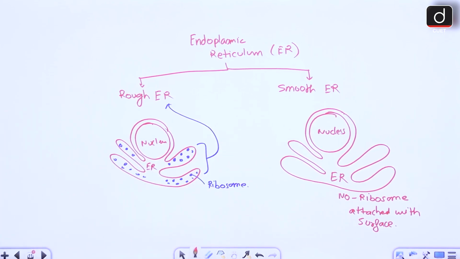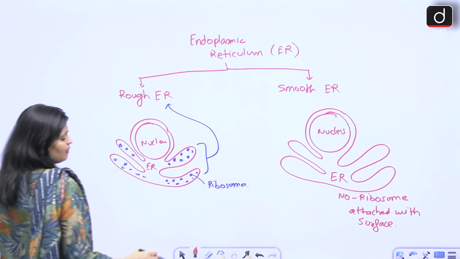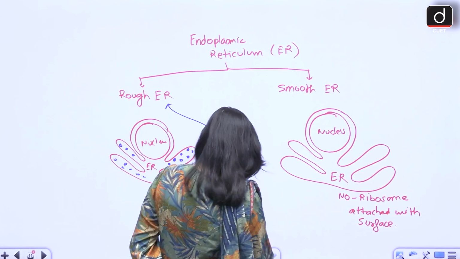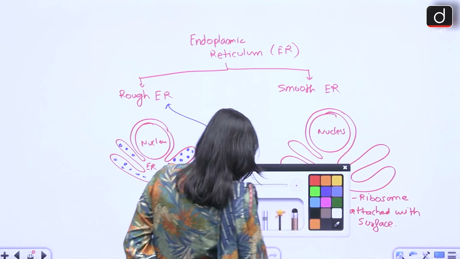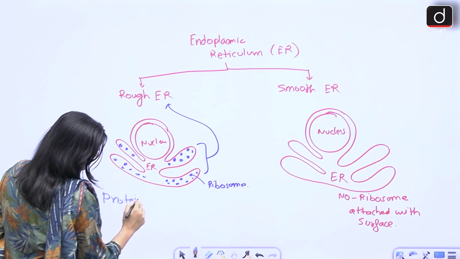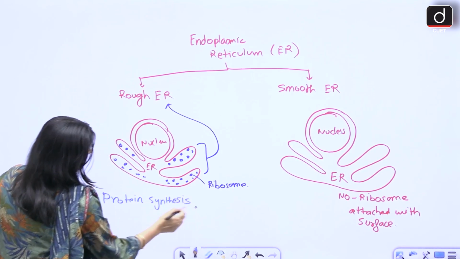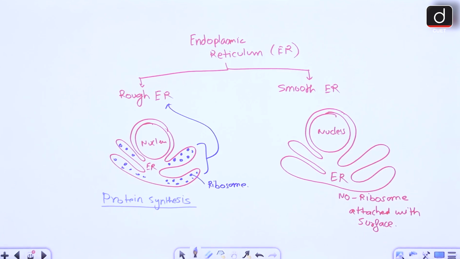So now what are the functions of rough and smooth endoplasmic reticulum? Rough endoplasmic reticulum helps in protein synthesis. ठीक है, the main function is protein synthesis.